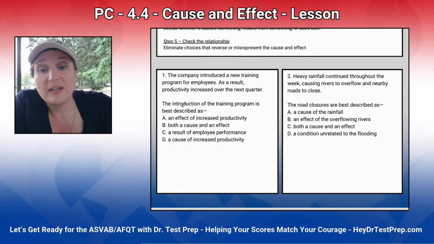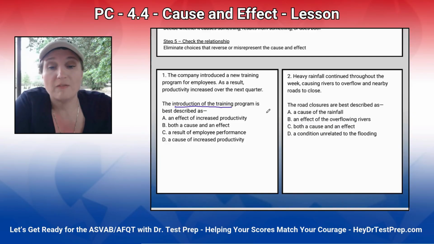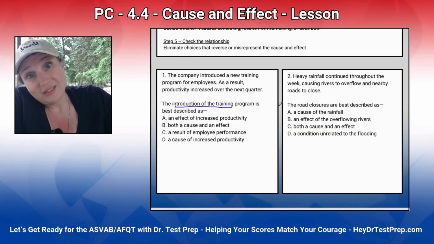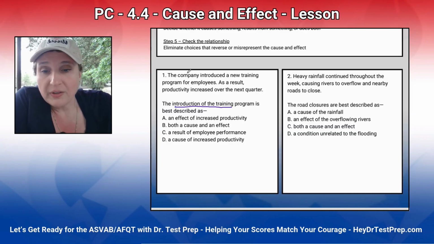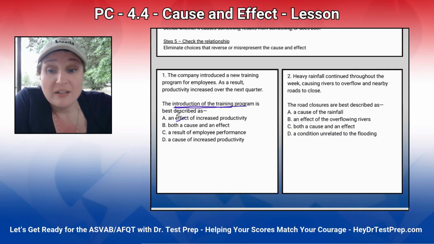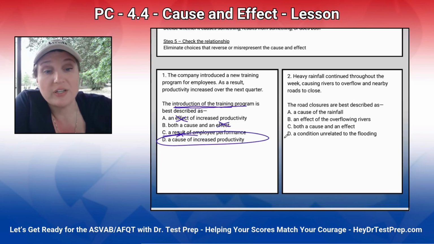So this one we're saying, okay, what is the introduction of the training program? Is it a cause, is it an effect, or both? The company introduced a new training program for employees. As a result, productivity increased over the next quarter. So the introducing of the program came first, so it's not an effect. It can't be both a cause and effect. It's not a result of employee performance. It caused increased performance.